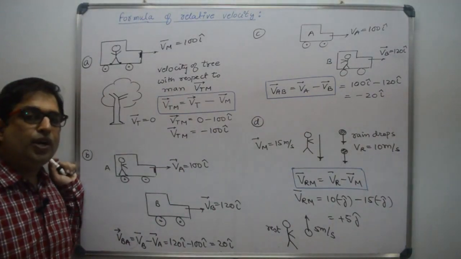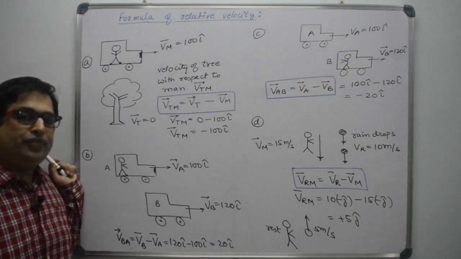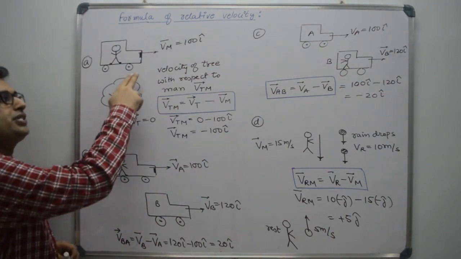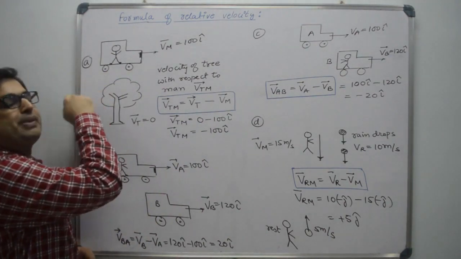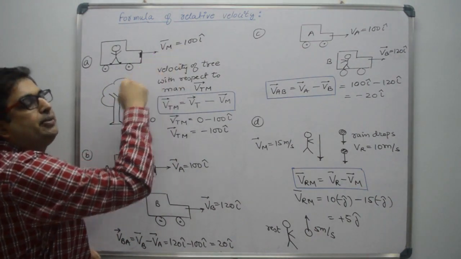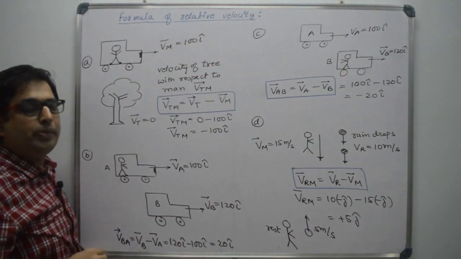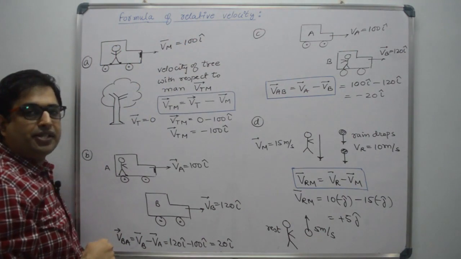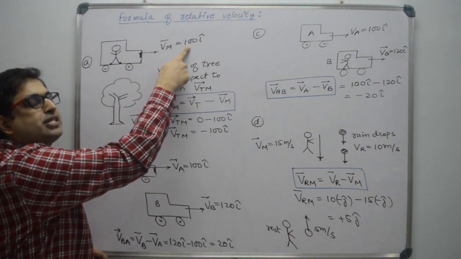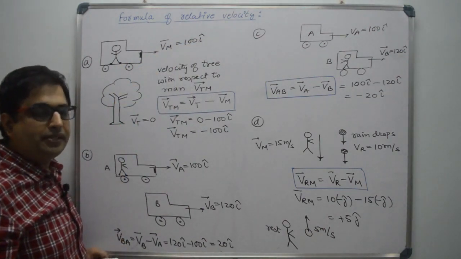Next, formula of relative velocity. We will understand the formula of relative velocity with the help of few examples. Let us take the first example in which this man is moving inside a car and the velocity of car is 100 meter per second towards right side. And I am assuming right side is positive x-axis. So velocity of man or car is 100 meter per second I cap, means it is moving towards positive x-axis.